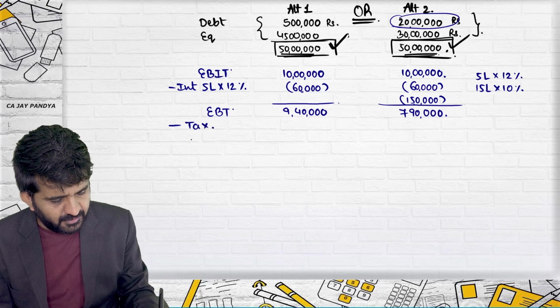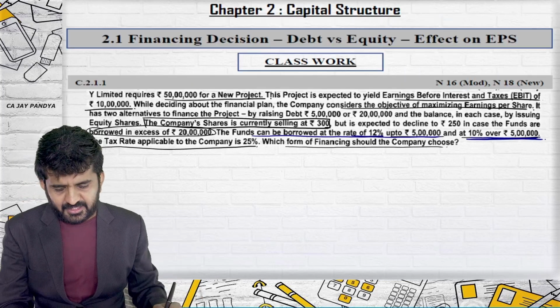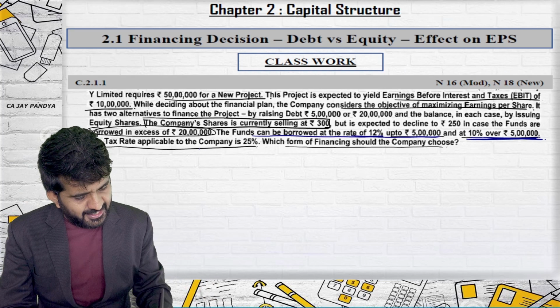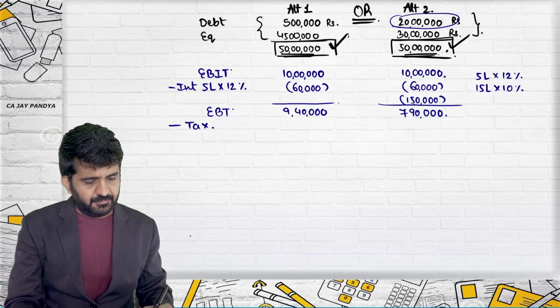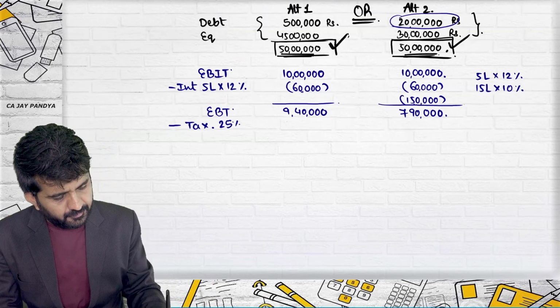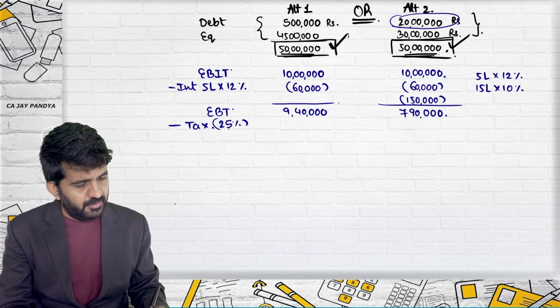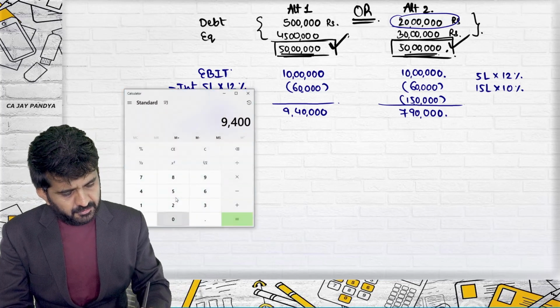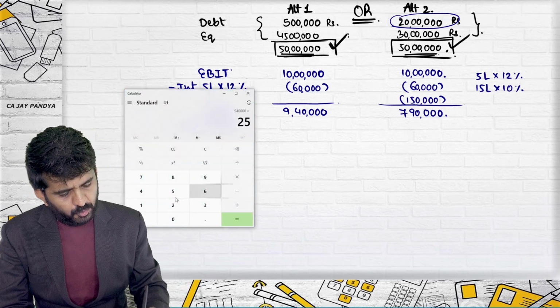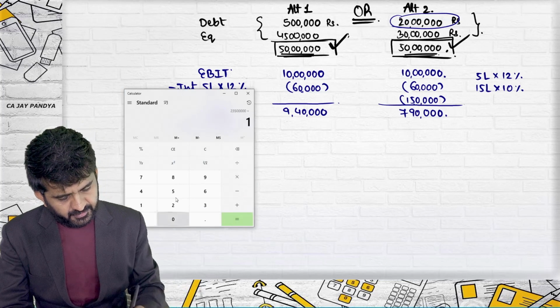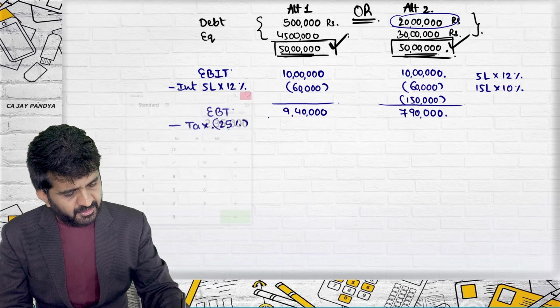Minus taxation. What is the tax rate given in the question? Tax rate is 25%. 9,40,000 into 25 divided by 100 is 2,35,000.